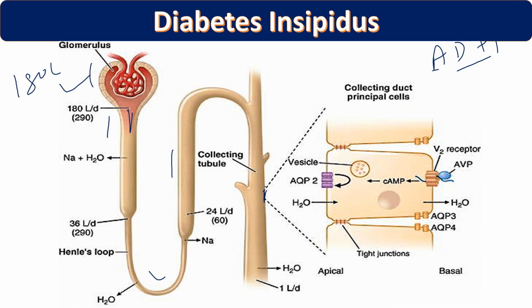In case we don't have ADH, there is no cyclic AMP. If we don't have cyclic AMP, the aquaporin will not move here. If aquaporin does not move here, water reabsorption will not happen, so urine will form more than normal. So if a person has a deficiency of ADH, or their ADH does not work, that person will have more urination. This is diabetes insipidus, which is caused by a deficiency or abnormality in ADH hormone function.